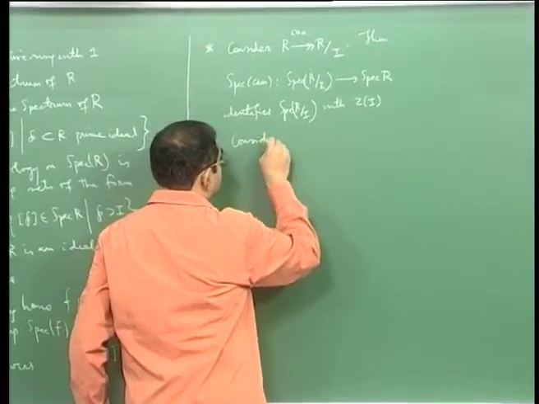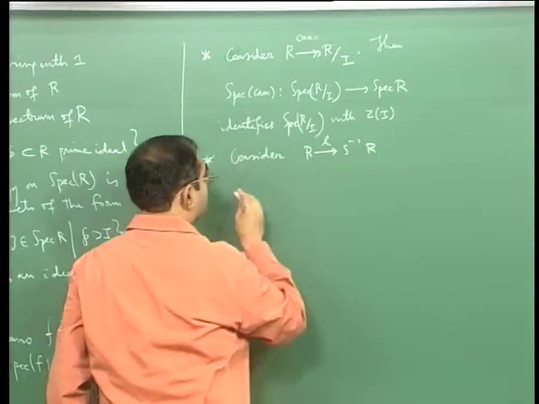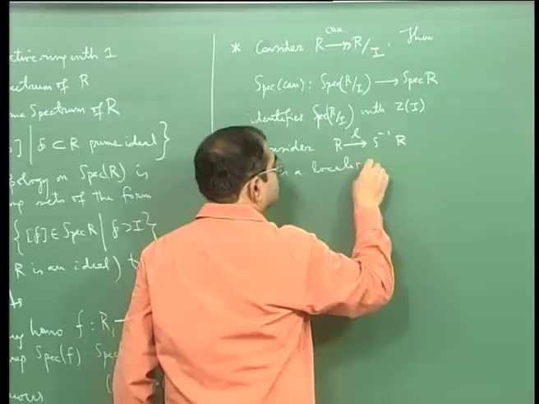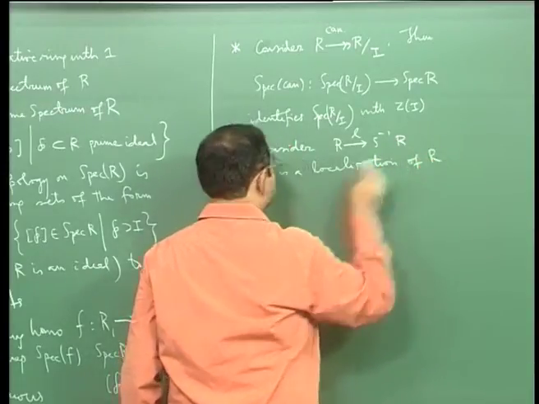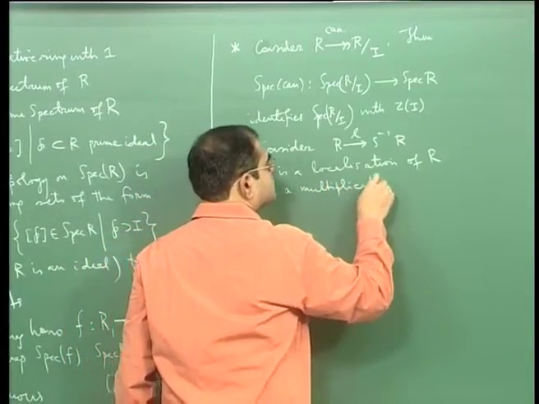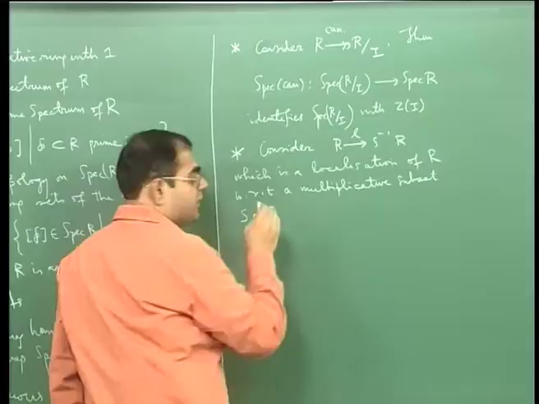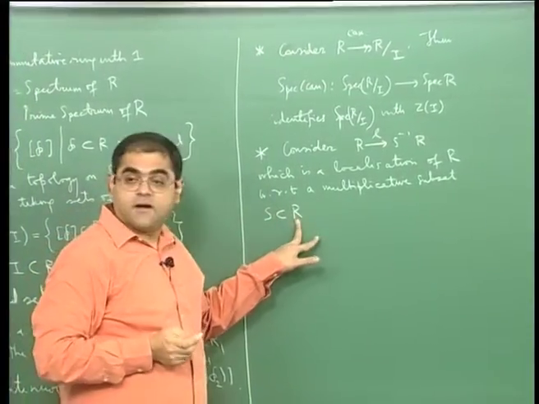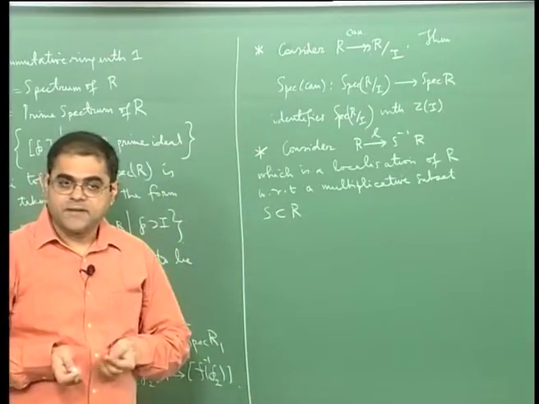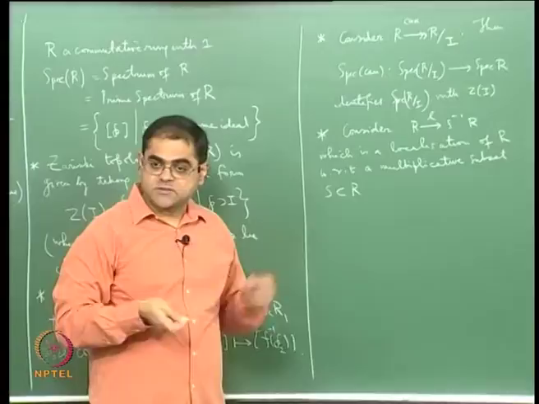Consider R to S inverse R, which is a localization of R with respect to a multiplicative subset S inside R. If you remember, in commutative algebra, given a ring R, a multiplicative subset is a subset which doesn't contain 0 and which is closed under multiplication. So if there are two elements in that set, then their product is also in that set.